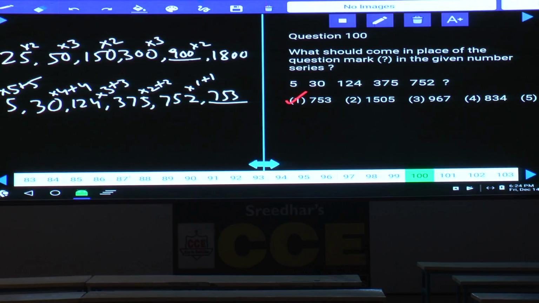Done with this? Now this is about paper number 50, question numbers 1 to 50 and question numbers 96 to 100. Yes, any doubts in this?